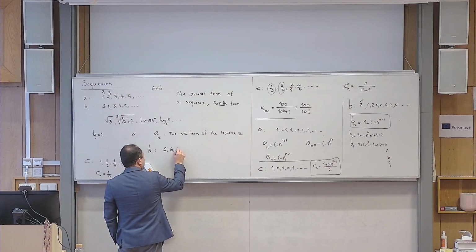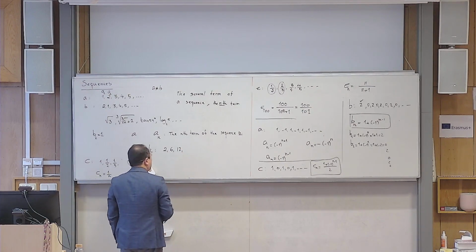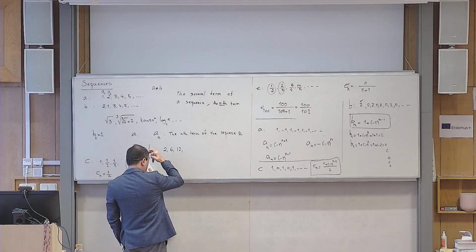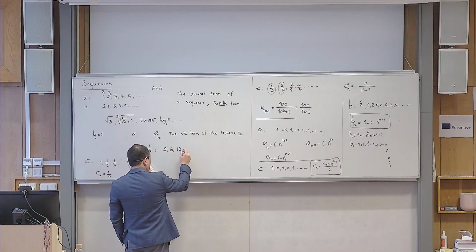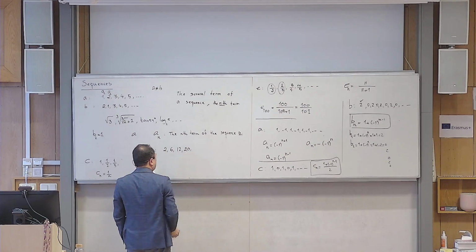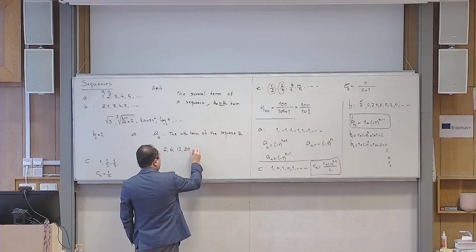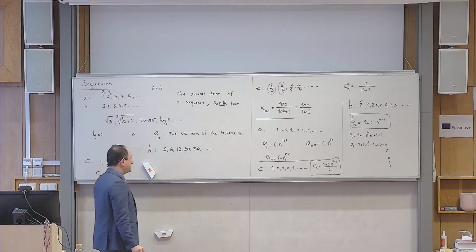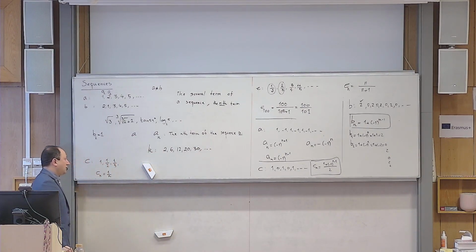And then 12. And then, so 2, 6, 12, 20. Let me write one more for you. 30. Okay. And 3 dots. So first, let us take it as the IQ test. Can you guess the next number?